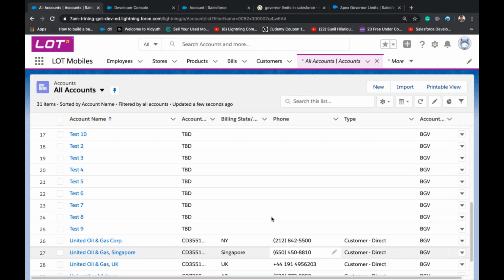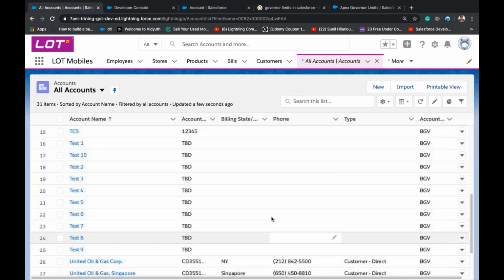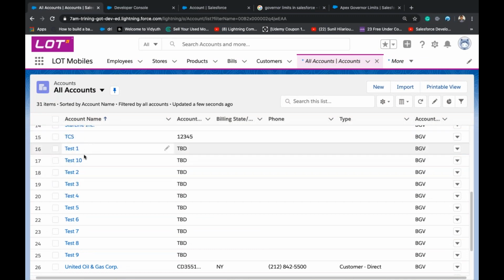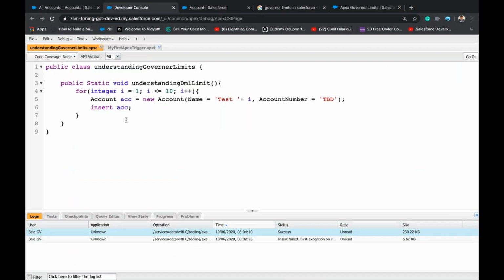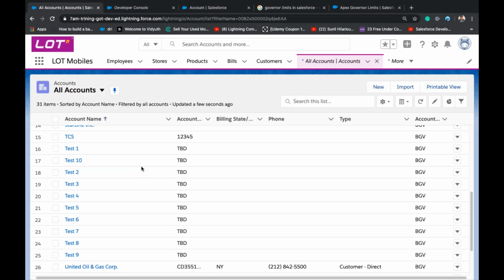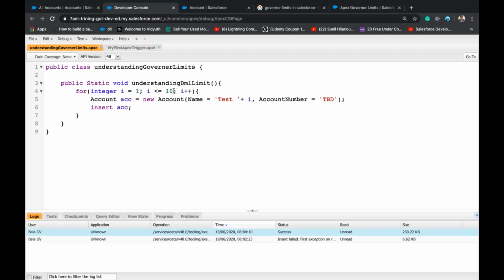You can see test 1 to test 10, all DVD. So you can also delete this, right? You can write a query and delete all this DVD. What if? With 10 accounts, I'm able to run a DML at once.